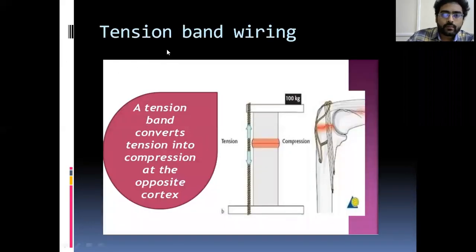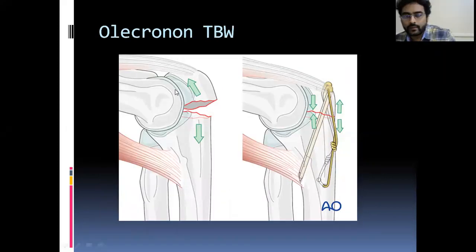Now comes tension band wiring. What is tension band wiring? A tension band converts the tension into compression at the opposite cortex. That is, in simple terms, see this example. This is an olecranon fracture. You are seeing it in a lateral view.